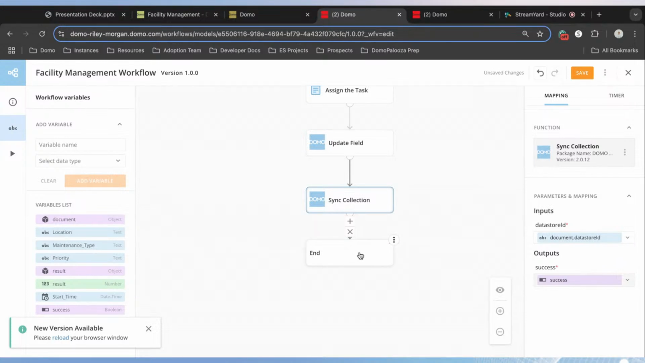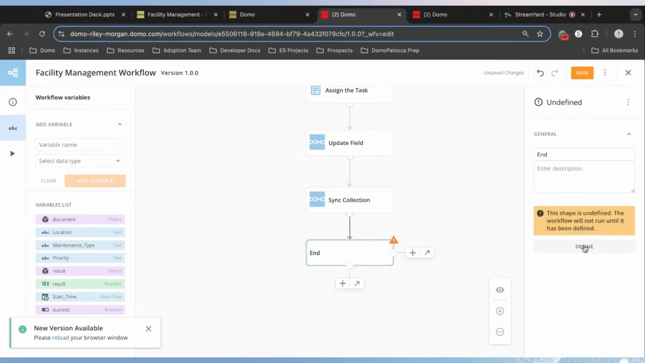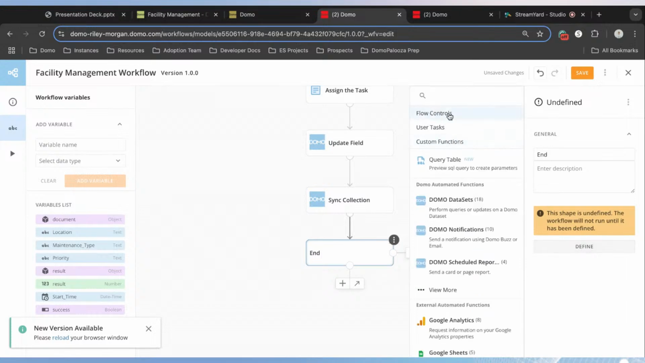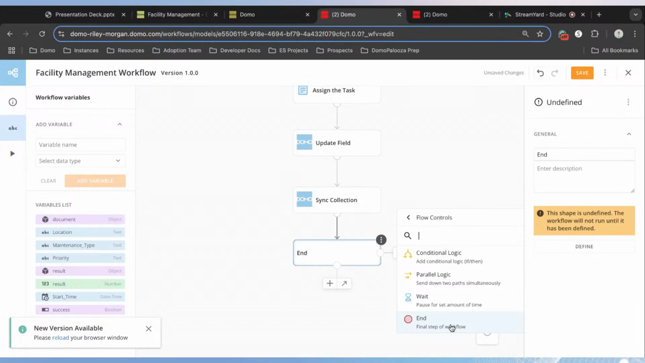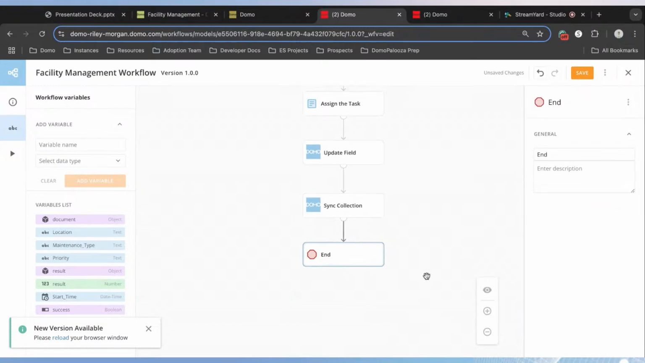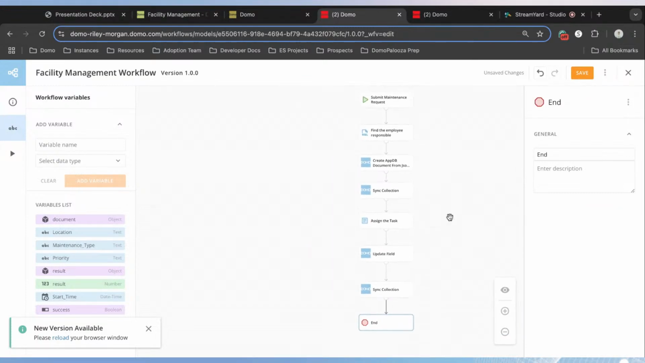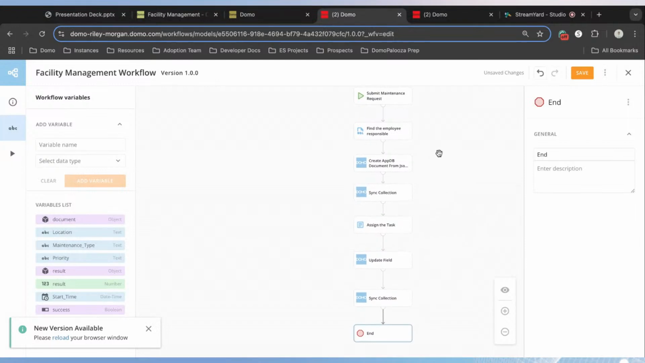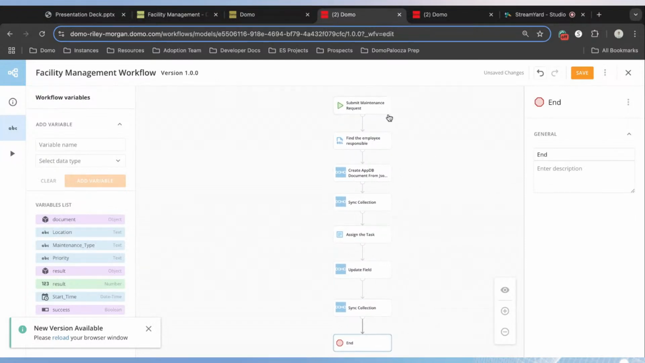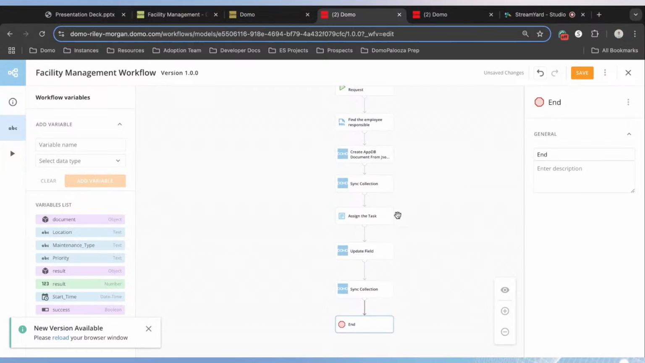Now, the last step of this is our ending. This is a really simple one to configure. We're going to go to our flow controls, and we're going to select the end workflow step. Okay, so if I zoom back out here, we can see the full workflow. We're collecting user input, finding the person responsible, writing data to our data storage, and then we assign that task out to our individual. And when the individual has completed the task, we're writing that data and finishing our workflow.